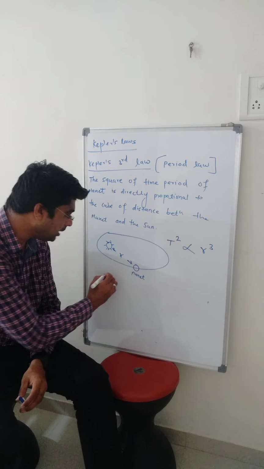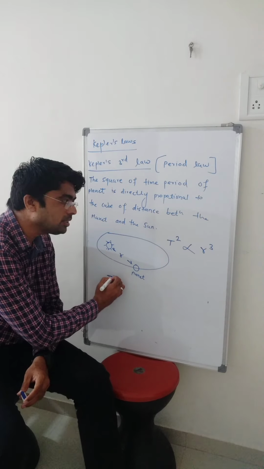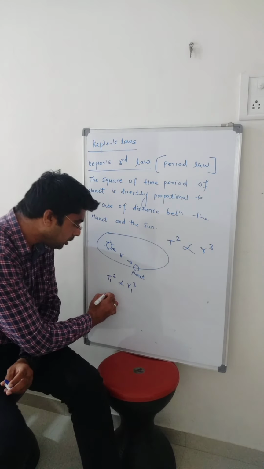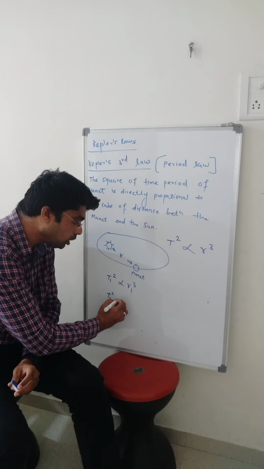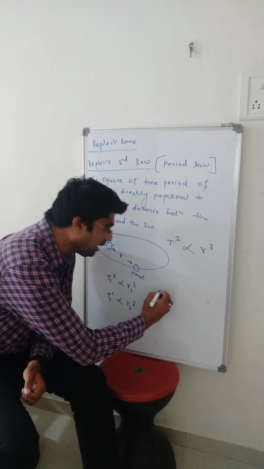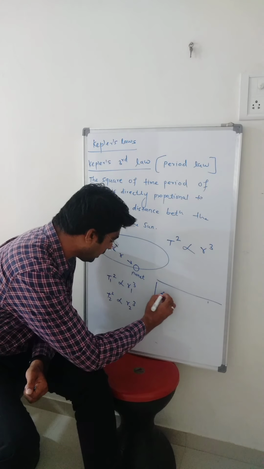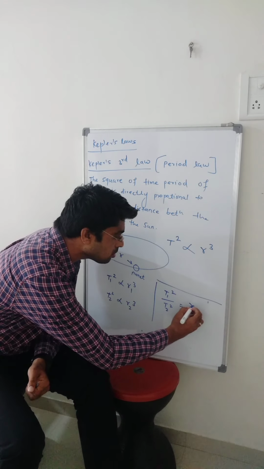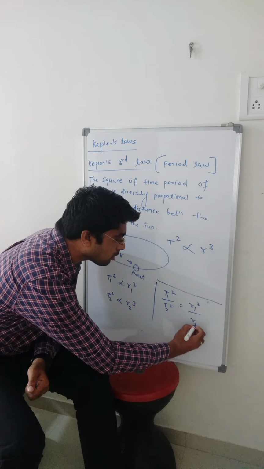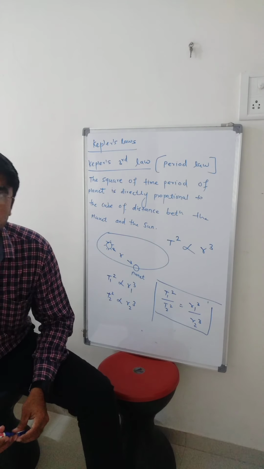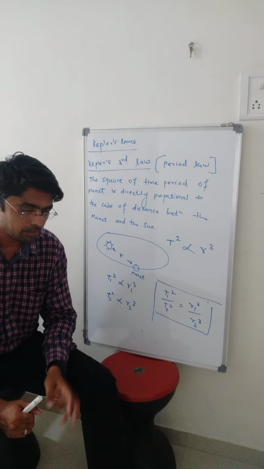So we can write in this way. T1 square is directly proportional to R1 cube. T2 square is directly proportional to R2 cube. So ultimately we can write T1 square upon T2 square equals R1 cube upon R2 cube. This is the direct proportion we can write. So these are the three laws of Kepler.